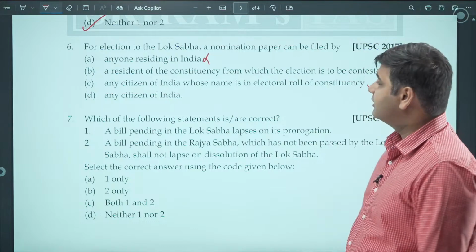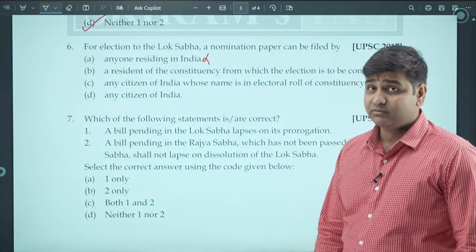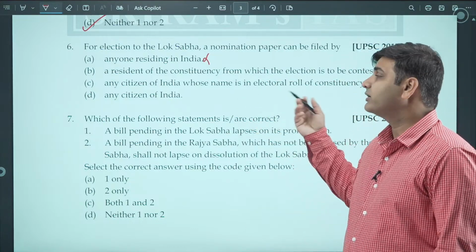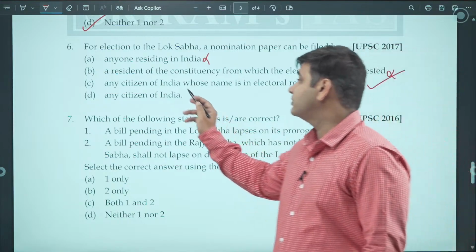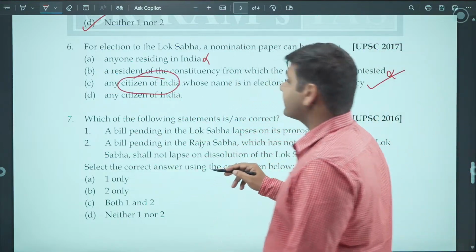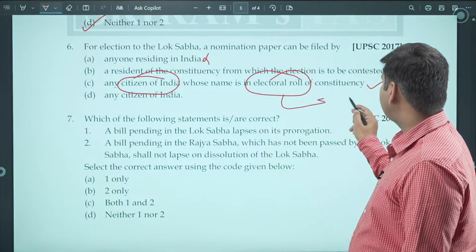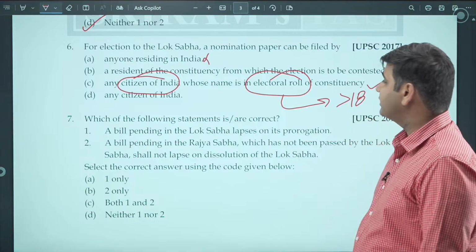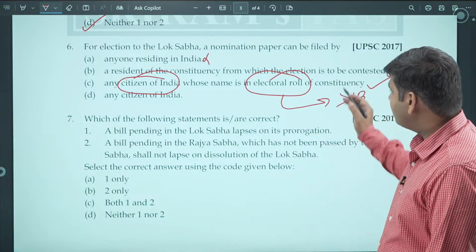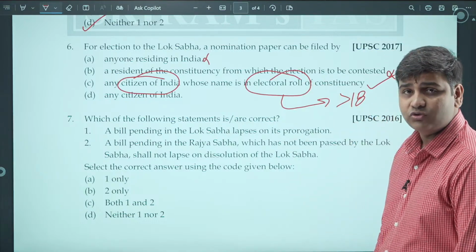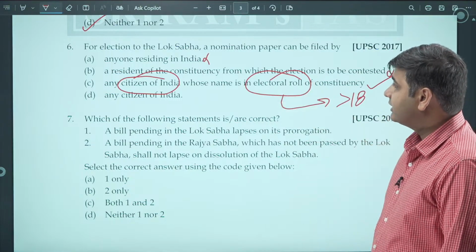Now, this looks like a correct statement. It is covering 2 important conditions. One, the person has to be the citizen of India, and second, his name is there in the electoral roll. That simply means the person is above 18 years of age and he is not insolvent. Then only his name will be there in the electoral roll and hence he can file nomination.